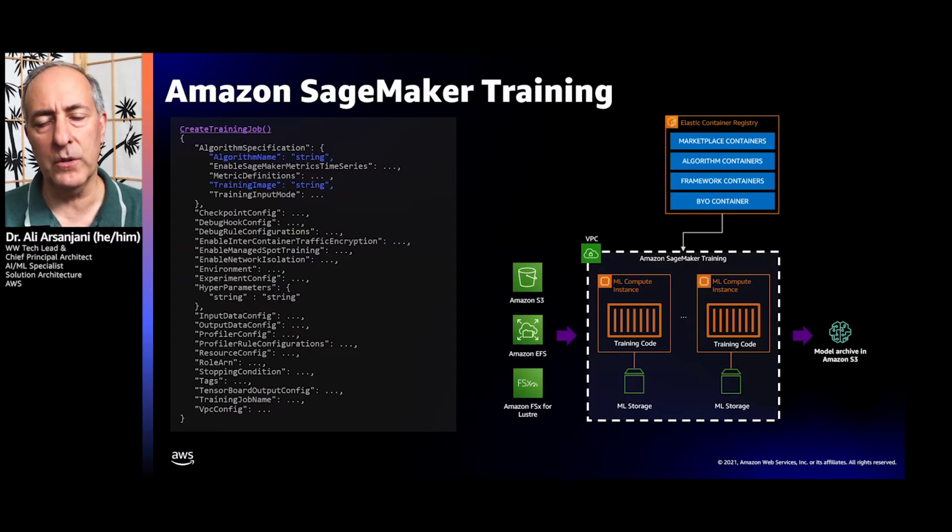We also support all the different major frameworks, including scikit-learn, PyTorch, TensorFlow, MXNet, Chainer, and XGBoost containers. Or you can bring your own container for training. And what SageMaker does is spin up a cluster, train your model, and then tear your cluster down as necessary.